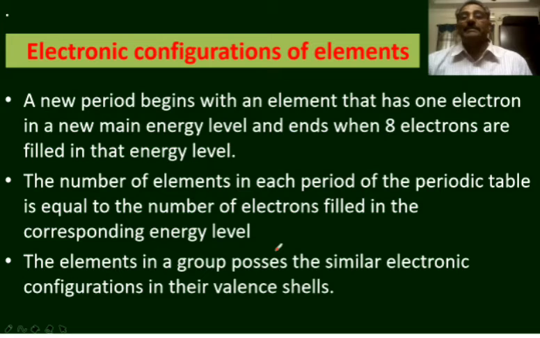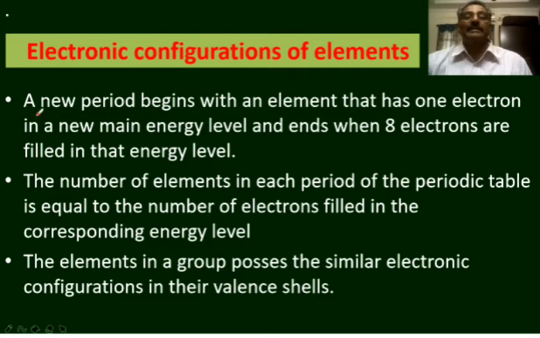In the long form of the periodic table, elements are arranged in the increasing order of their atomic numbers. You know that atoms are electrically neutral, so the number of electrons is the same as the atomic number in the neutral atom. As the elements are arranged in increasing order of their atomic numbers, the elements in the long form of the periodic table reflect the electronic configuration.